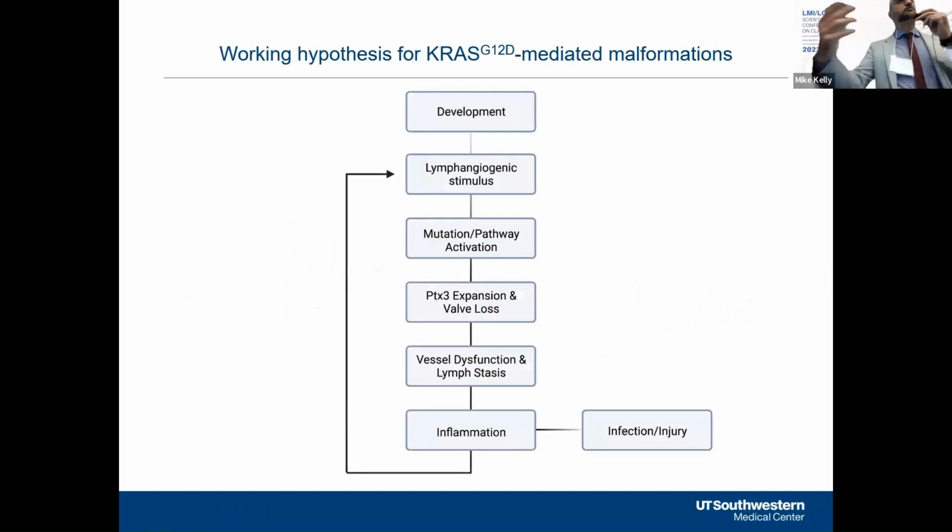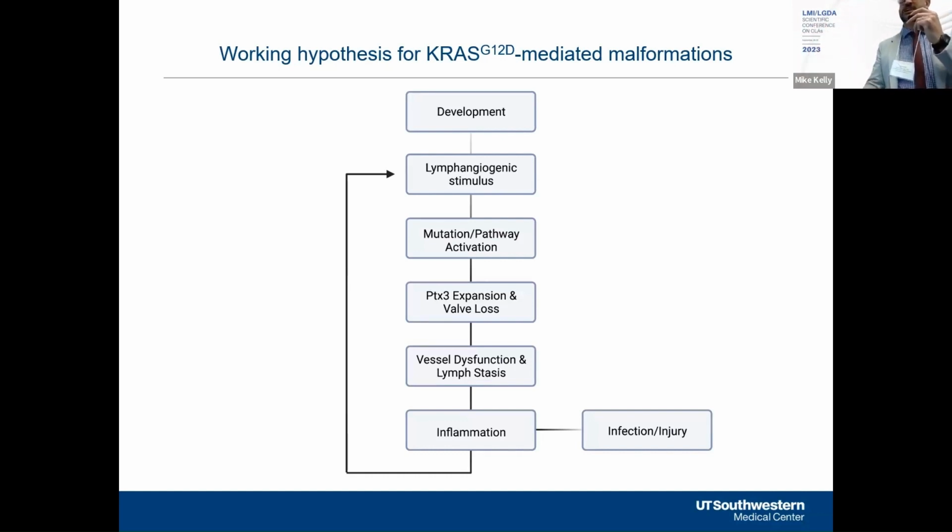And we think a similar process could be happening for KRAS-induced lymphatic malformations, where during development, when a lymphangiogenic stimulus is present and you have a genetic mutation, this results in hyperactivation of signaling in the lymphatic endothelial cells, which alters the cellular landscape of the vessel, in turn impacting lymphatic vessel function, resulting in lymph stasis, which can cause inflammation.